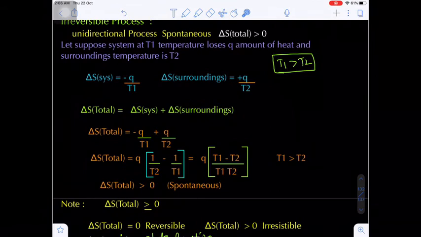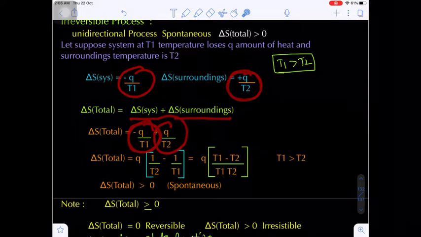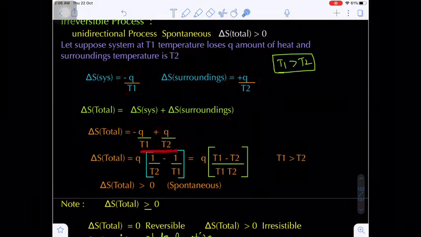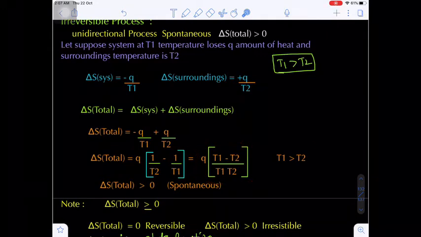Now what will be the delta S total? Delta S system plus delta S surrounding. Delta S system is minus Q by T1, delta S surrounding is plus Q by T2. So if you see here, take the common Q, you will get 1 by T2 minus 1 by T1, and taking the LCM T1 T2, you will get Q into (T1 minus T2) by T1 T2.